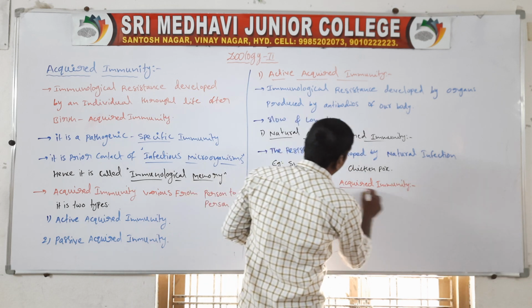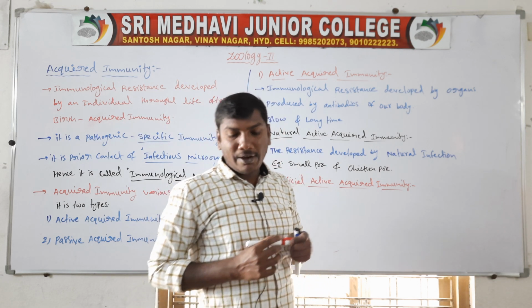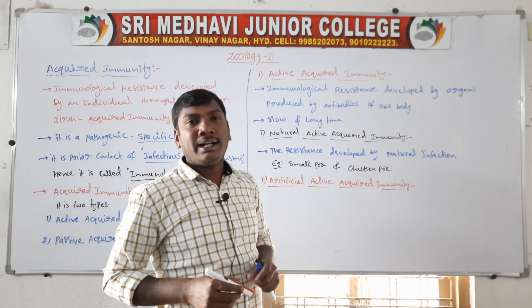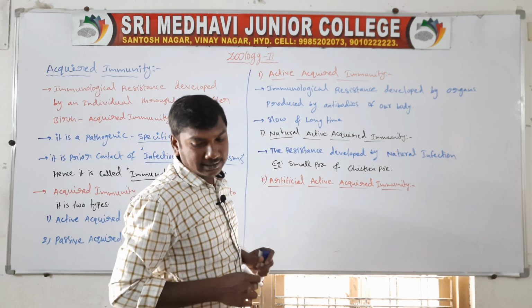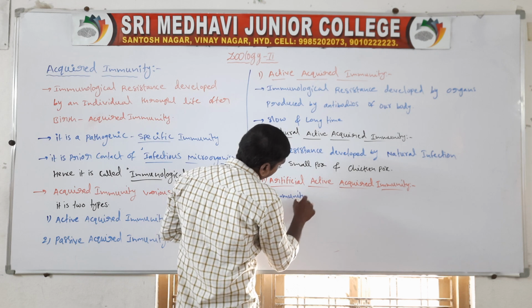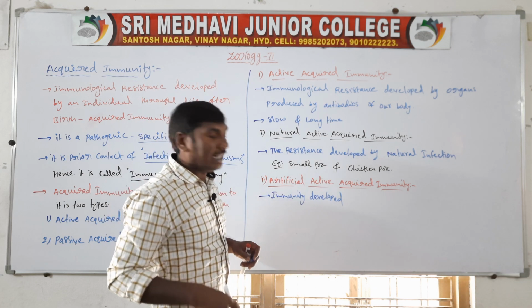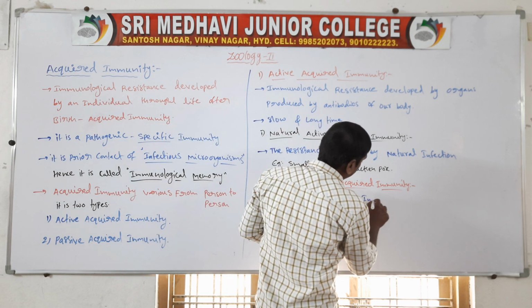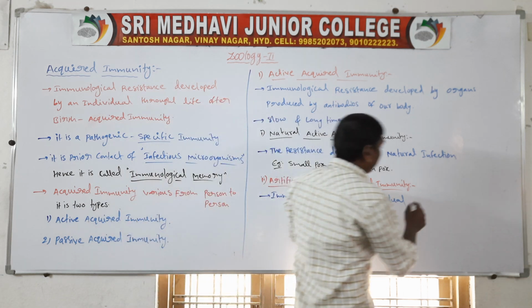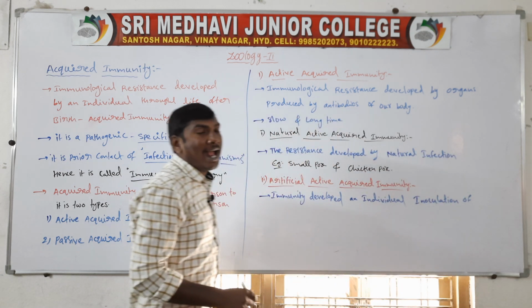Artificial active acquired immunity means the immunity developed by the individual due to the inoculation of weakened antigens.